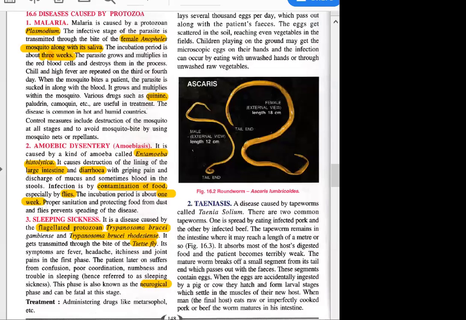Here the main feature is sleeplessness, and that's why it is known as sleeping sickness. We won't go into details of it because that will need you to know many other things also. Okay? What actually happens in the body that we cannot sleep? It affects which part of the brain? I told you, the hypothalamus.